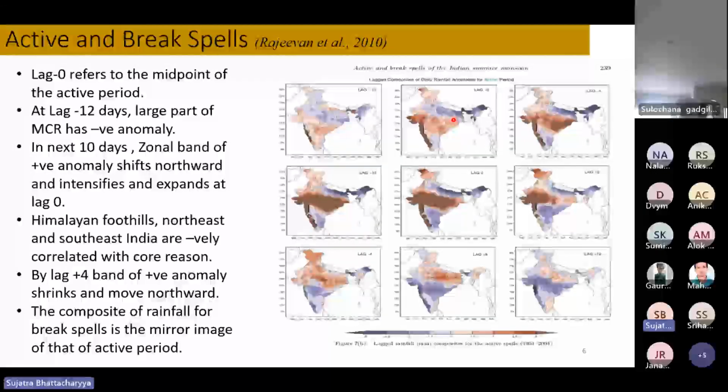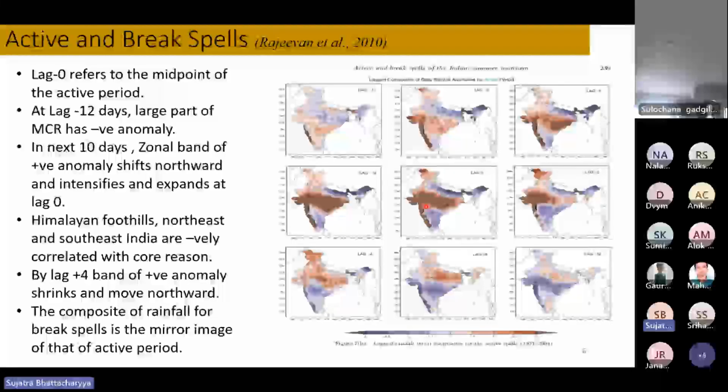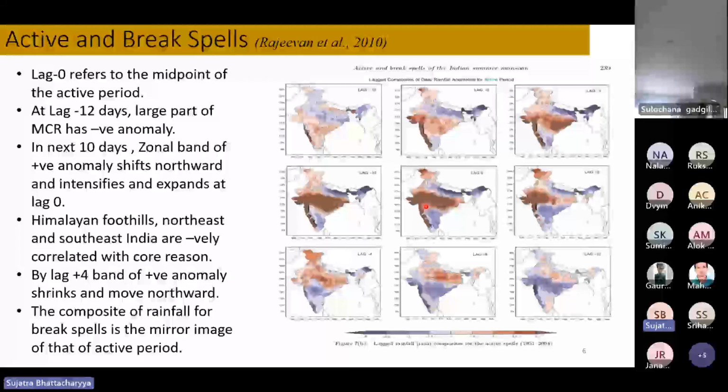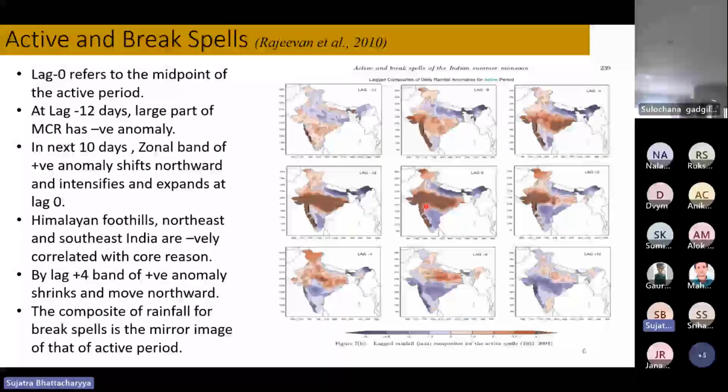As time passes, the intensity and the zonal band start moving northward, and by lag 0 the intensity has intensified and it is established over the monsoon core region.